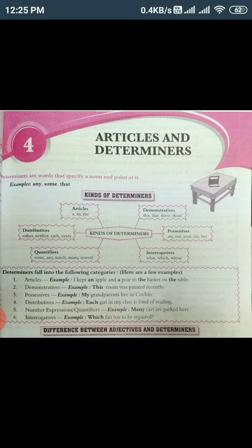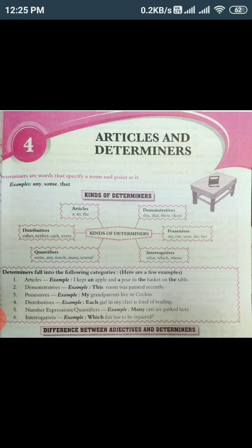So the different kinds of determiners are, first of all, articles, then demonstratives, possessives, interrogatives, distributives and quantifiers. So the first determiner that we are going to read is articles. As you all know, we have three articles.